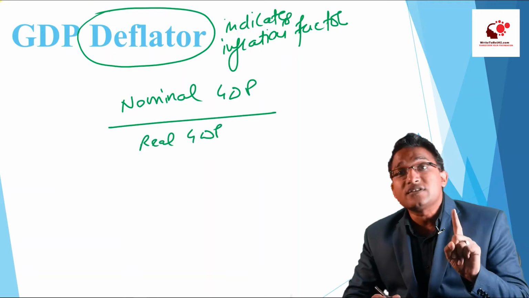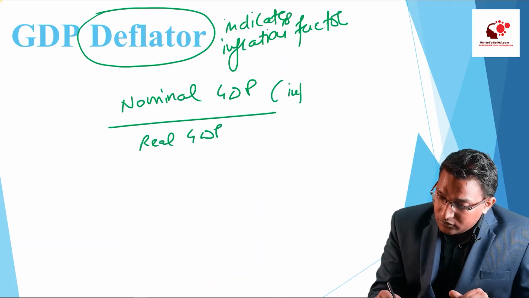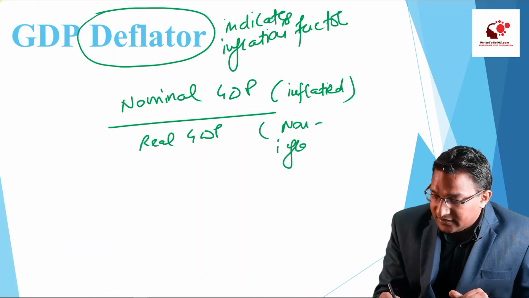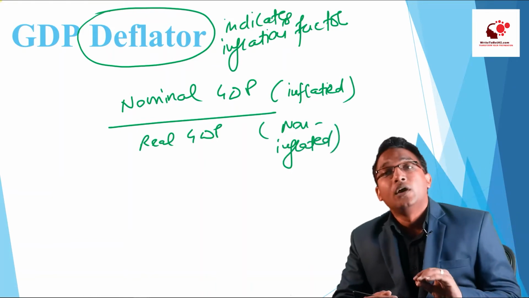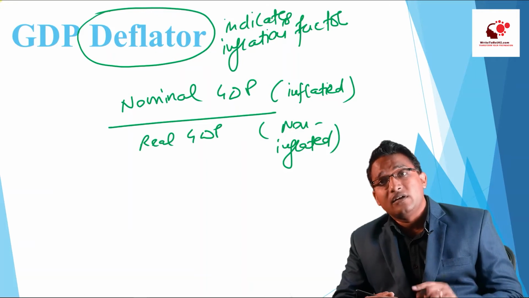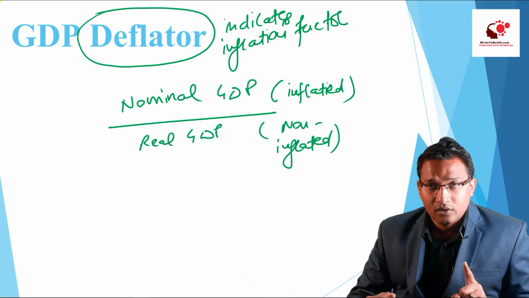This nominal GDP is the inflated value and real GDP is the non-inflated value. Can we say that? Yes, we can very well say that. The difference between nominal GDP and real GDP is because of the inflation.